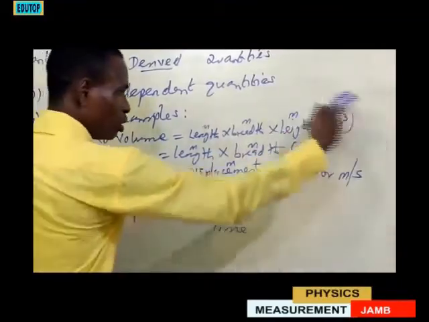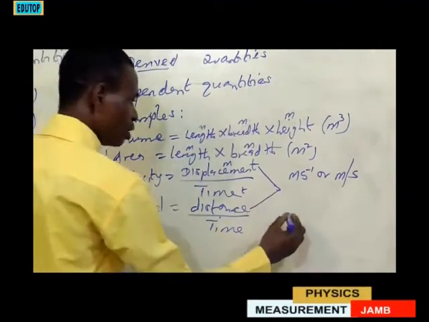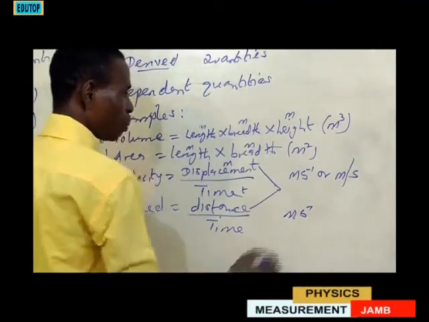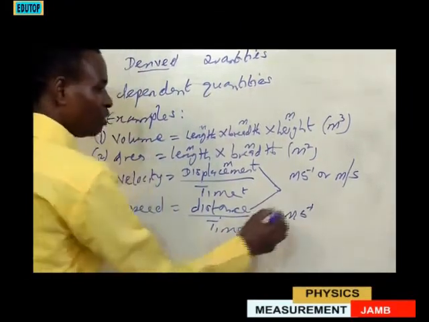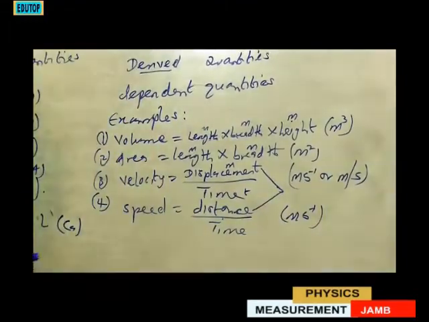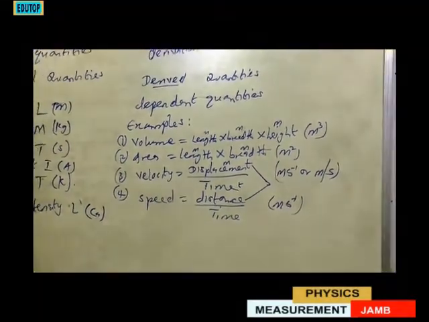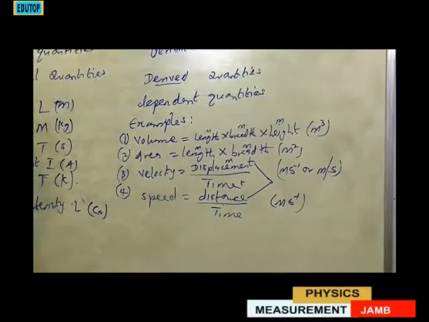This one is what we refer to as derived units. The same thing for speed. They have the same units. Meters per second, they have the same units. Take care of that. This is the summary of fundamental quantities and derived quantities.